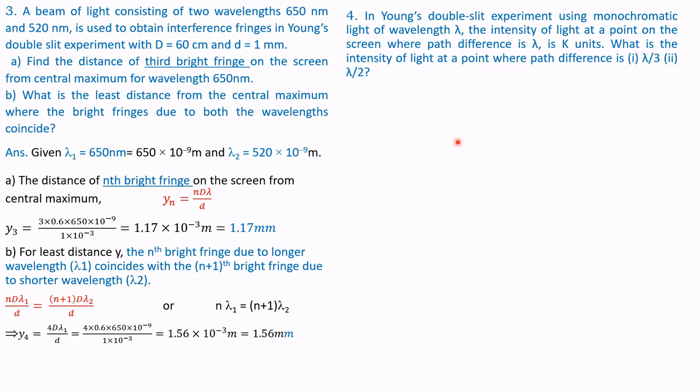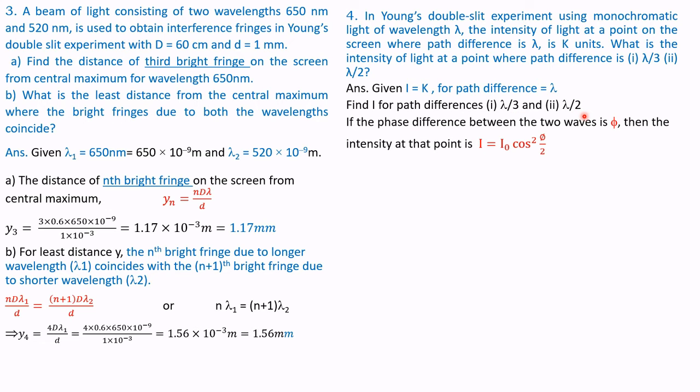So let us understand that it is due to interference. This problem is for interference. So given I is equal to k when the path difference is lambda. Both are given. So we are required to find the intensity for path difference lambda by 3 and lambda by 2.